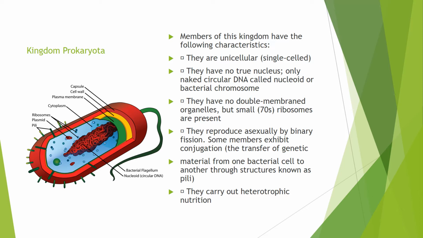They reproduce asexually. There is only asexual reproduction that takes place. And also materials from one bacteria cell to another move through structures known as the pili, and they also carry out what we call heterotrophic nutrition, meaning that they cannot make their own food, they rely on the plants.